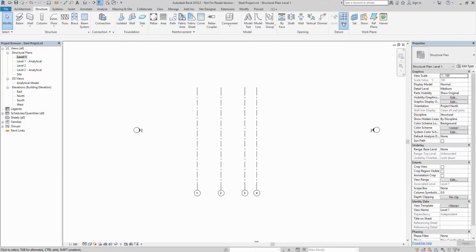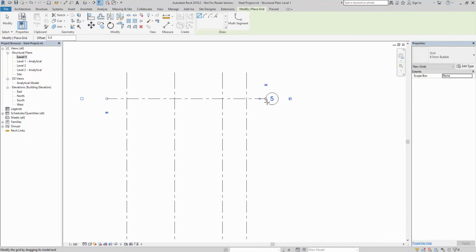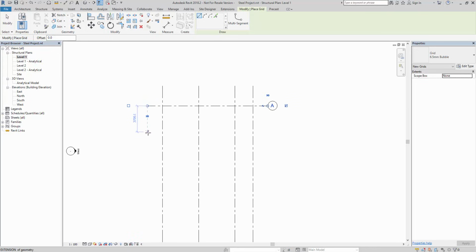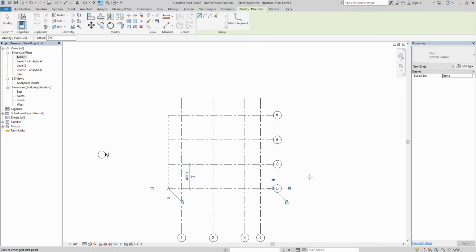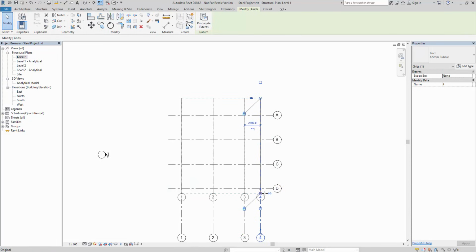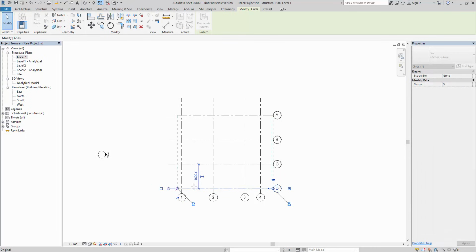Now for the horizontal grid line. There, I'm going to double click that, change that to alphabetical, and then put in these at 4 meter spaces. So let's do something like that. And let's get that 4 meters to there, and that should put in that type of grid formation. So 1 to 4, A to D. I'm just going to tidy these up ever so slightly to there. Just make sure everything's nice and neat.